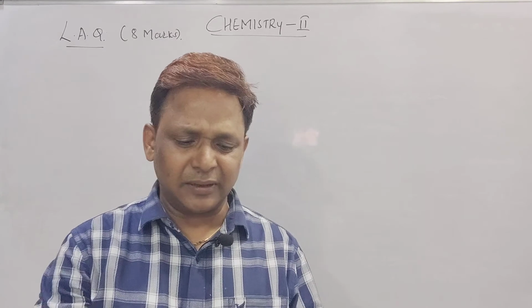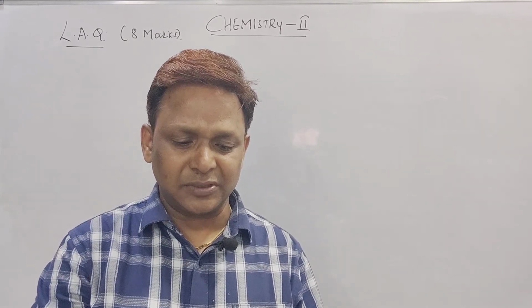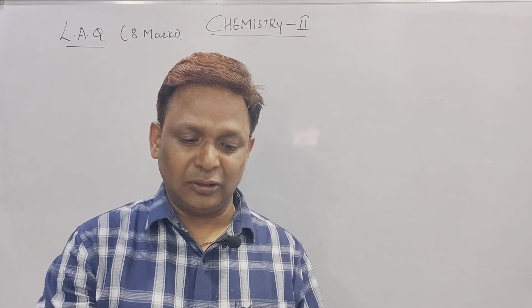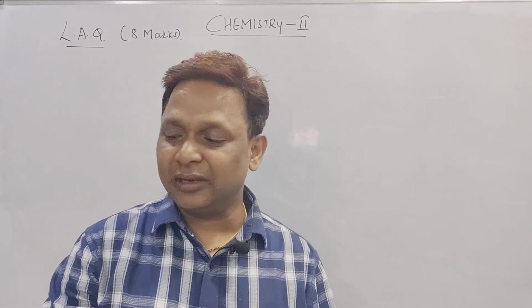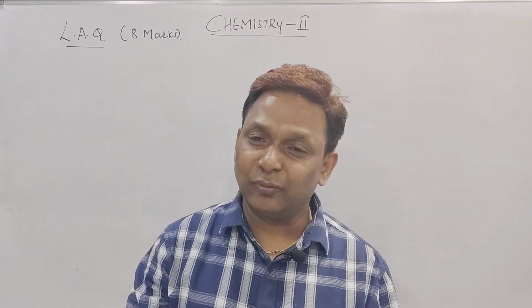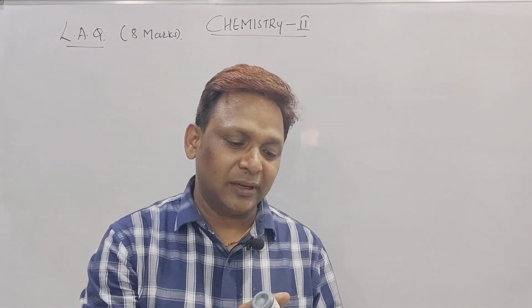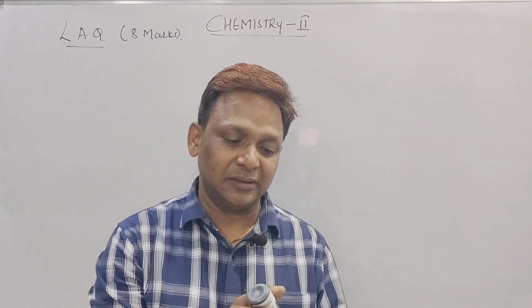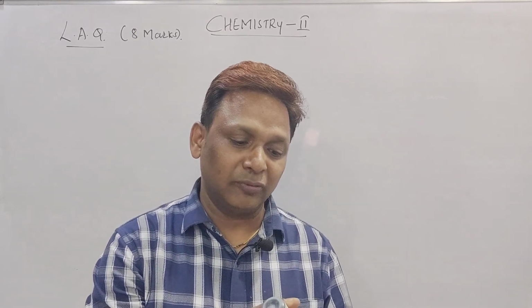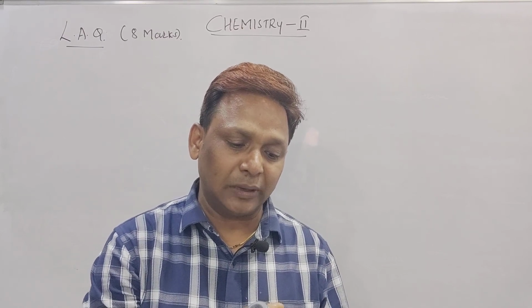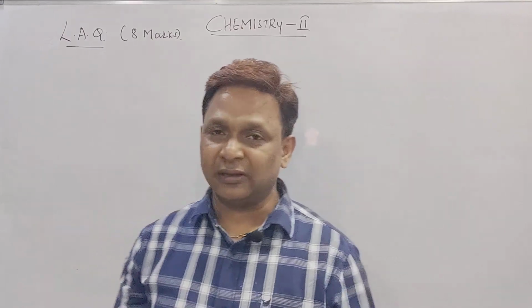So it is very easy, beta. 1 LAQ from organic chemistry, 1 LAQ from physical chemistry, and 1 LAQ from inorganic chemistry. Then you are getting the doubt, sir, what about the fourth one? Yes, beta. The fourth one is also going to come from inorganic chemistry, like the p-block and all. There we are going to get one more LAQ. So in inorganic chemistry you are going to get 2 LAQs, plus one organic and one physical.